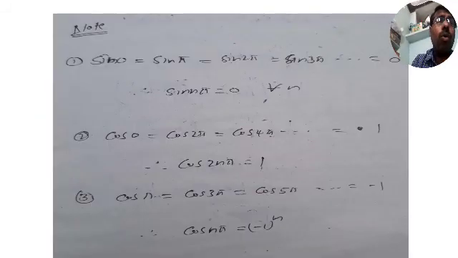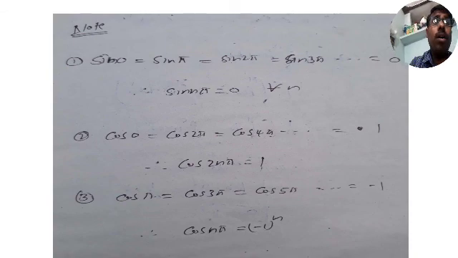Before going into the topic, let me recall one more time: sine 0, sine pi, sine 2 pi, sine 3 pi, sine 4 pi, sine 5 pi and so on are all 0, therefore sine n pi is equal to 0 for all n. Cos 0, cos 2 pi, cos 4 pi, cos 6 pi, cos 8 pi and so on are equal to 1, therefore cos 2n pi is equal to 1, an even multiple of pi gives 1.